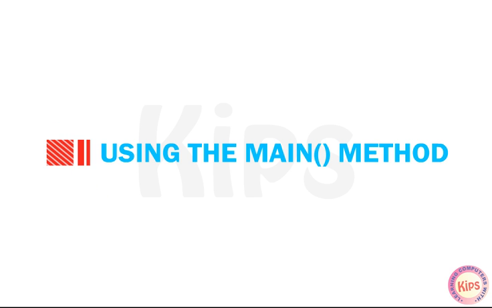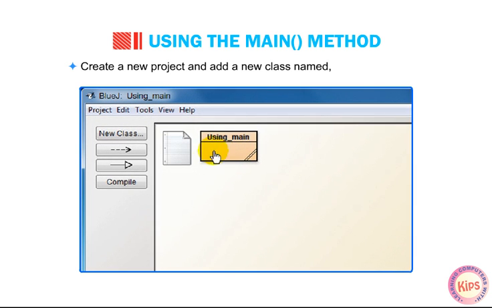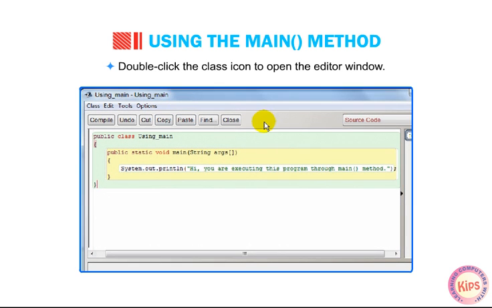Alright, let me tell you how to use the main method. Create a new project and add a new class named using_main to it. Double-click the class icon to open the editor window. Replace the pre-written code with the code as shown in the figure. Now close the code window.